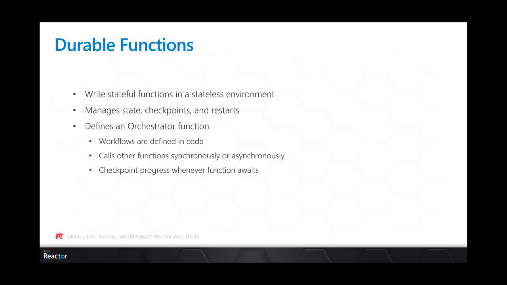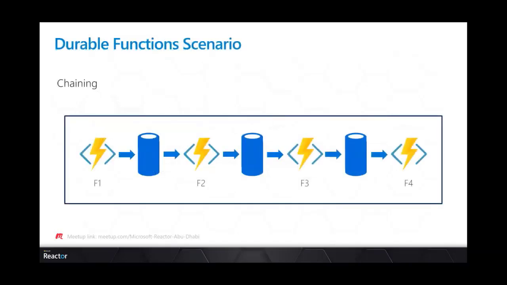We have a lot of scenarios or a lot of patterns inside Durable Functions. We have chaining, which is the basic or the simplest one. It's a sequential set of functions. Function chaining refers to executing a sequence of functions in a particular order. Often the output of one function is the input of the other function.